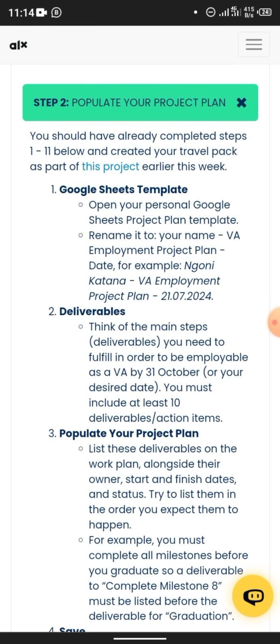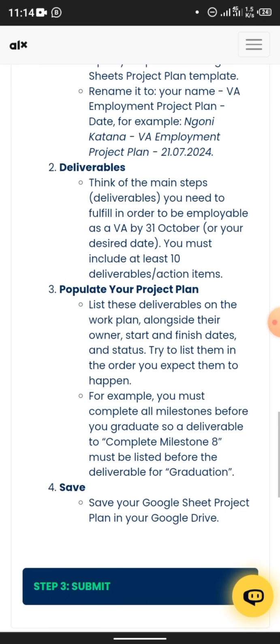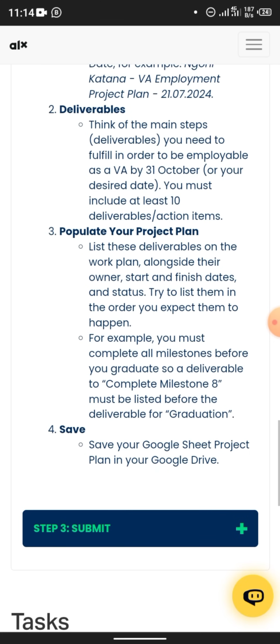You read it. Google Sheets templates. There's a Google Sheets template I was given. Okay, you click on it, you make a copy, and then let's begin.